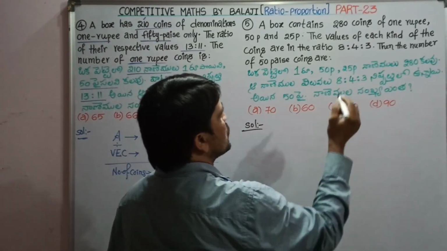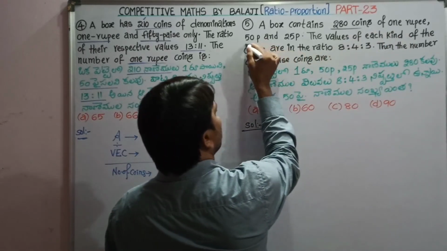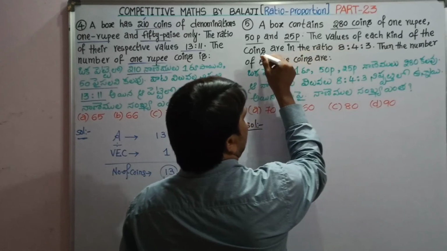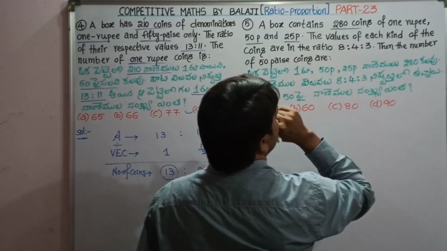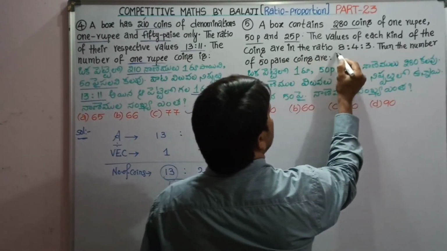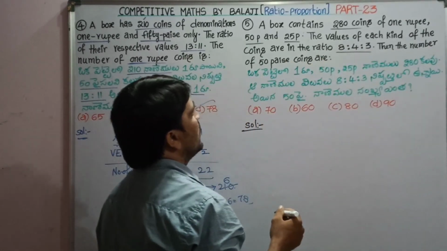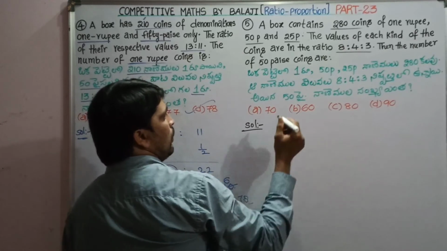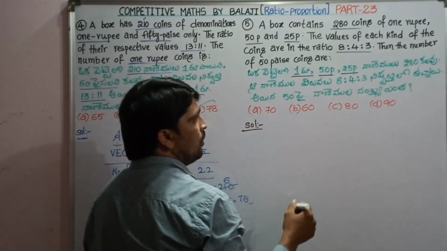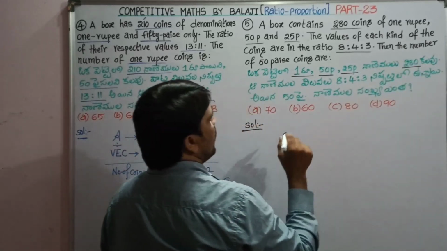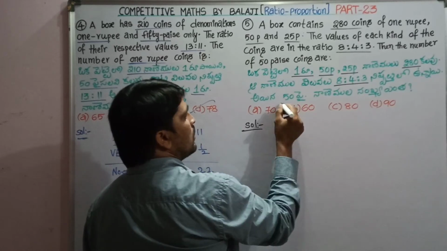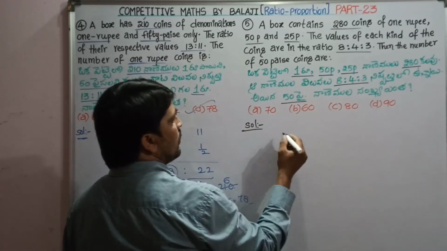A box contains 280 coins of 1 rupee, 50 pice, 25 pice. The value of each kind of the coins are in the ratio 8:4:3. Then the number of 50 pice coins are. ఒక పెట్టెలో 1 రూపాయి 50 పైసలు 25 పైసల నాణెములు మొత్తం 280 గలవు. ఆ నాణెముల విలువల నిష్పత్తి 8:4:3 అయిన 50 పైసల నాణెముల సంఖ్య ఎంత?